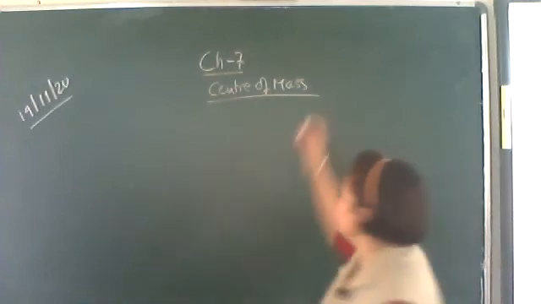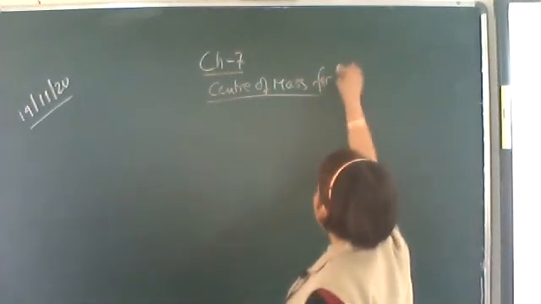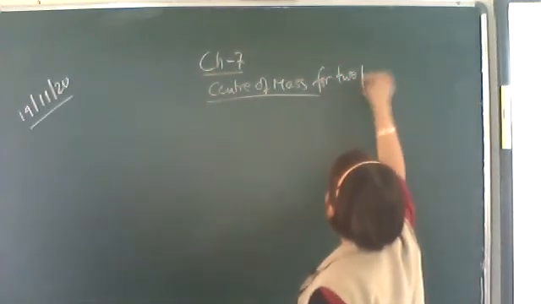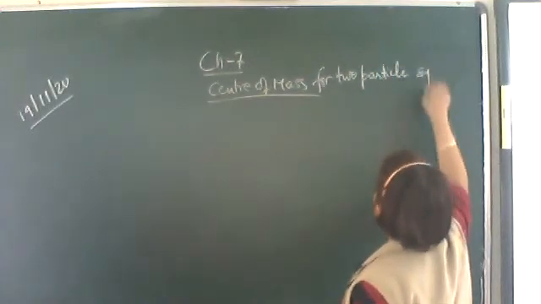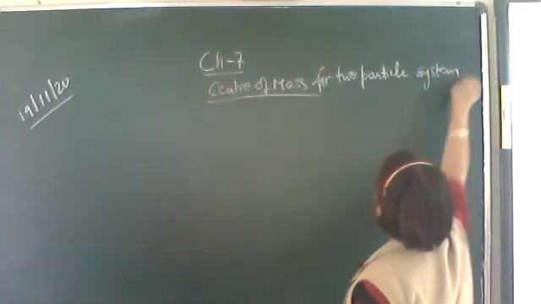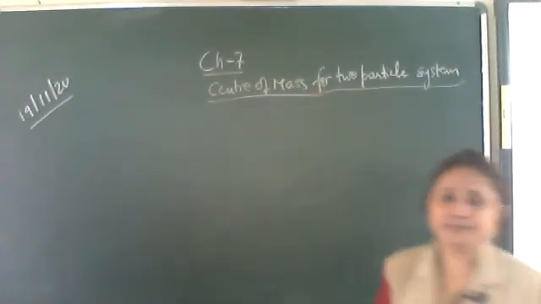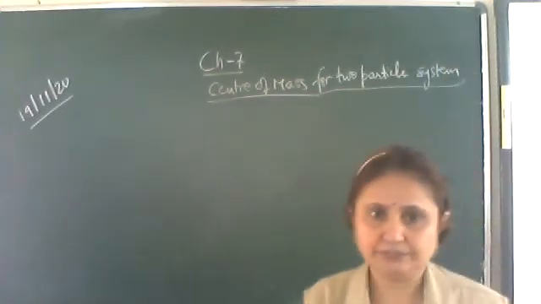Okay, so center of mass for a two particle system.